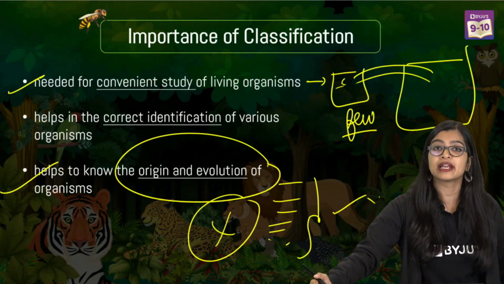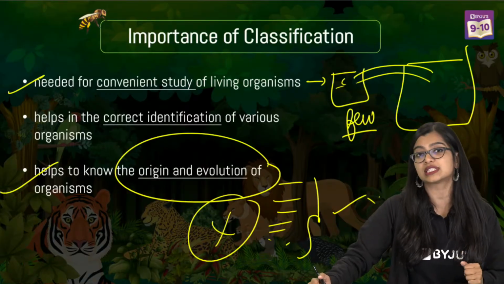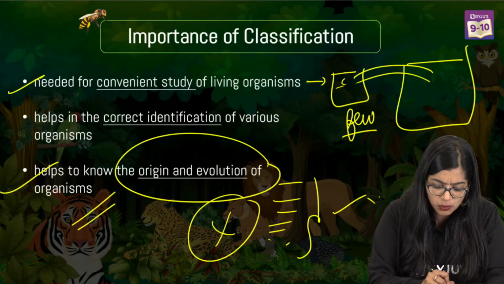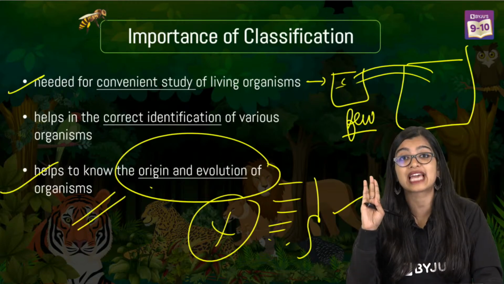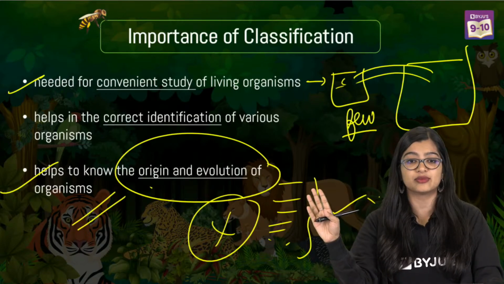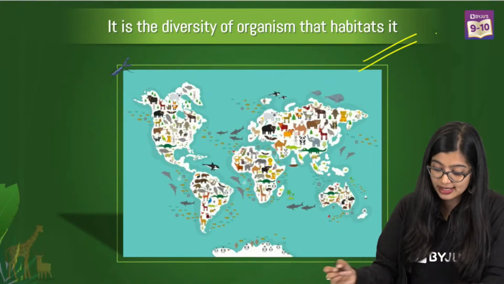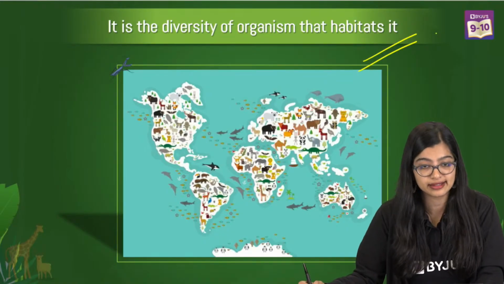We're still trying to figure out how exactly all of this happened. A lot of research is happening into this, which is why classification, taxonomy, and studying organisms is very important. It's the diversity that helps us understand this.